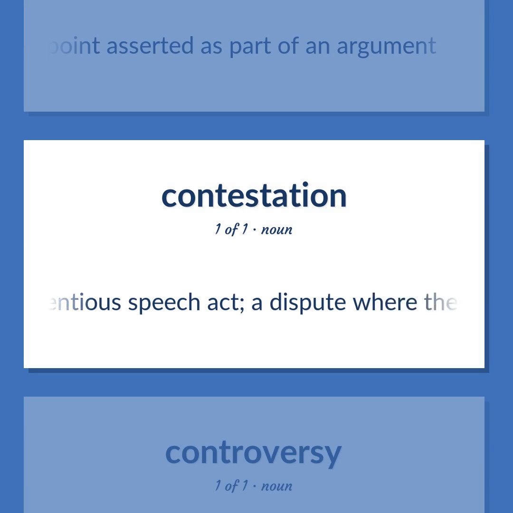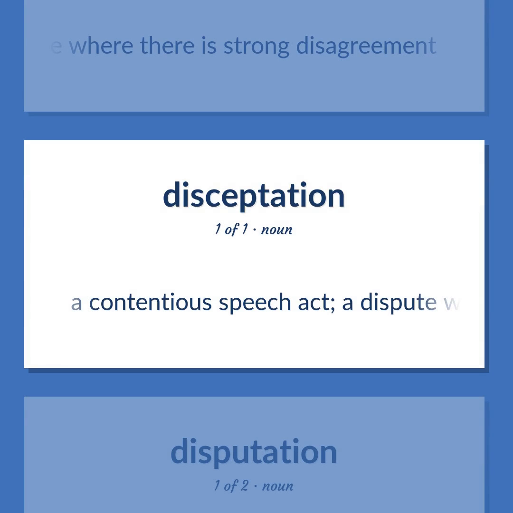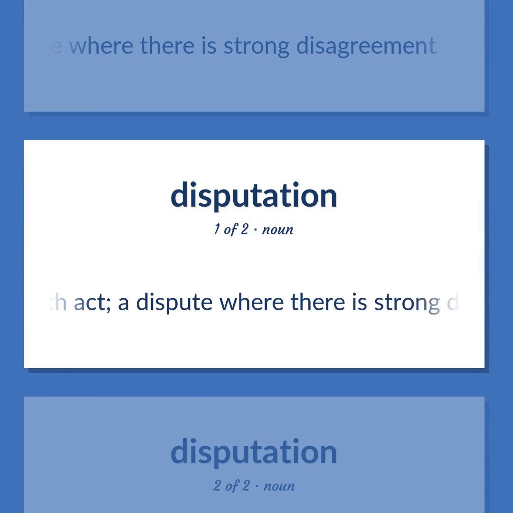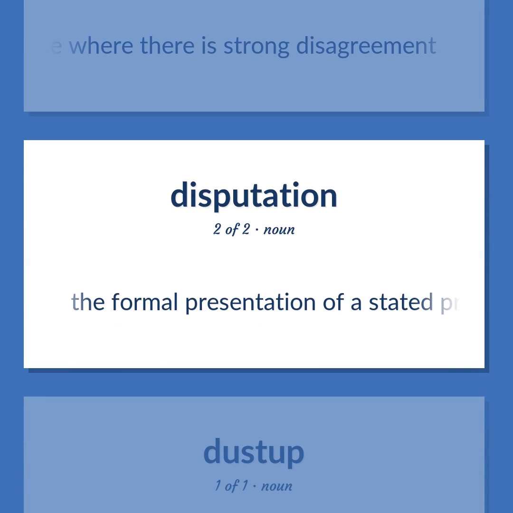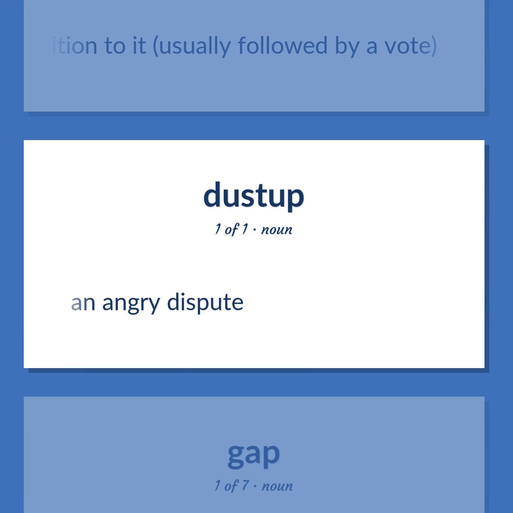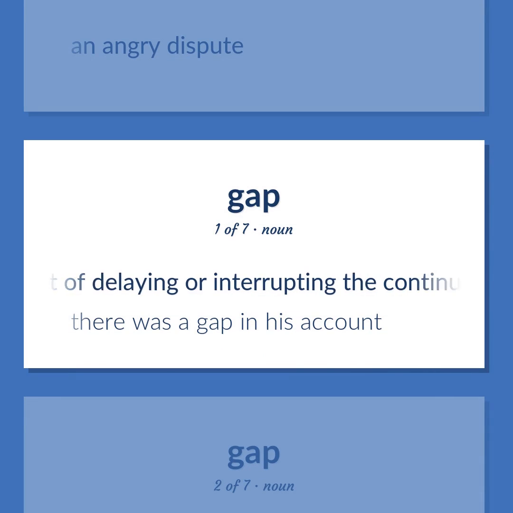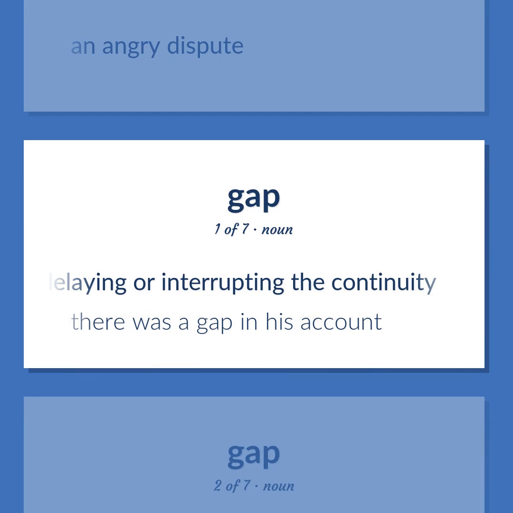A contentious speech act. A dispute where there is strong disagreement. The formal presentation of a stated proposition and the opposition to it, usually followed by a vote. An angry dispute. An act of delaying or interrupting the continuity. There was a gap in his account.